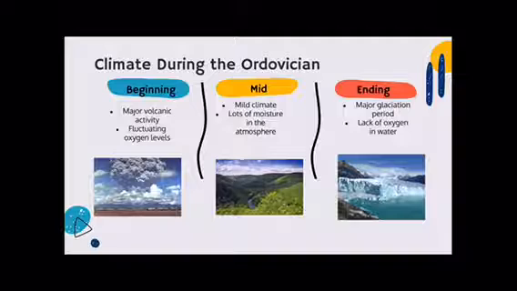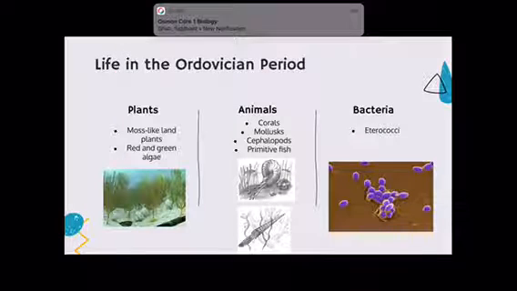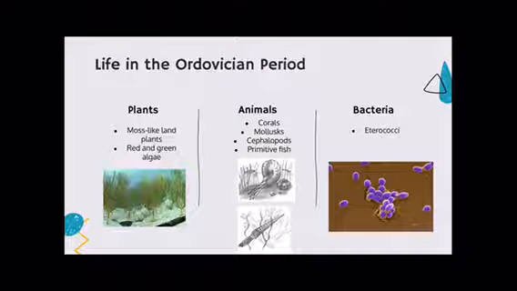So our next slide is the life in the Ordovician. The Ordovician is mainly known for its diverse aquatic life, but the plants of this period are often overlooked, but they did have many milestones. Most of the plants were green and red algae, as we have pictured below, and there was also moss-like land plants. It is important to note that the Ordovician was the first time plants came onto land.